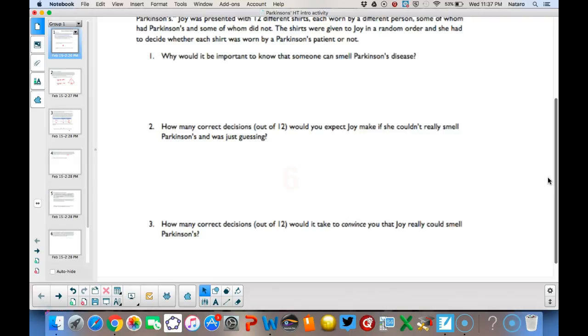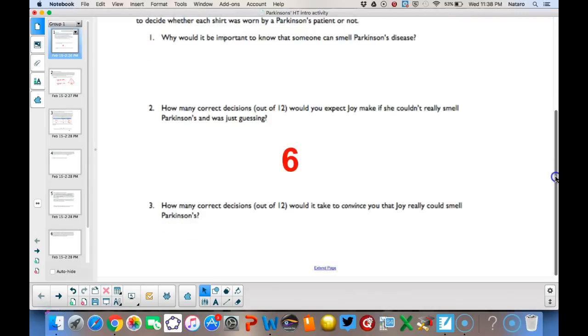Well, if she was just guessing between one of 2 possible options, she would be right on average 50% of the time, or 6 times out of 12. And then finally, how many correct decisions out of 12 would it take to convince you that Joy really could smell Parkinson's? What if she got 7 right out of 12? Would that be enough? Or 8? Well, she actually got 11 right out of 12. So is that rare enough for us to be convinced that she really can smell Parkinson's? In other words, how likely is that to happen by chance alone?